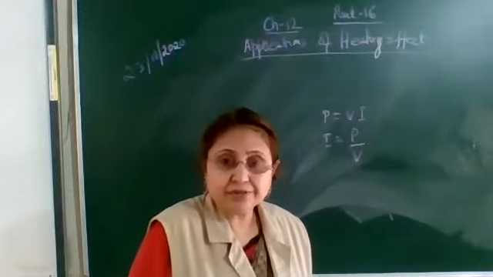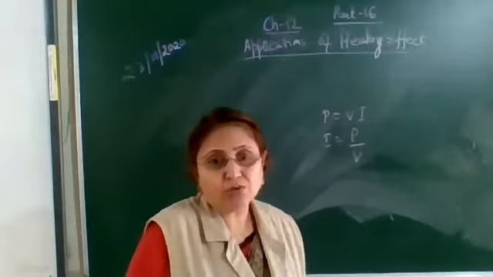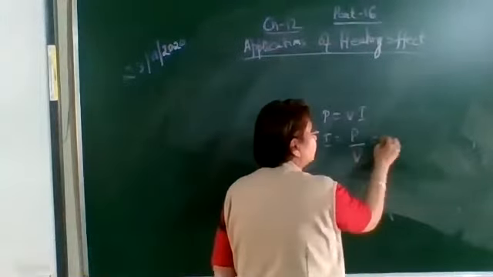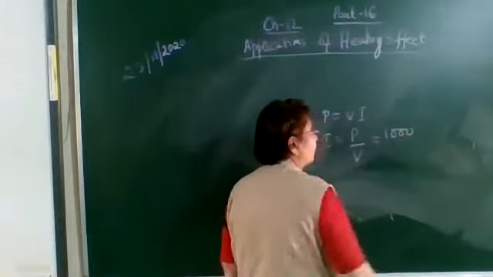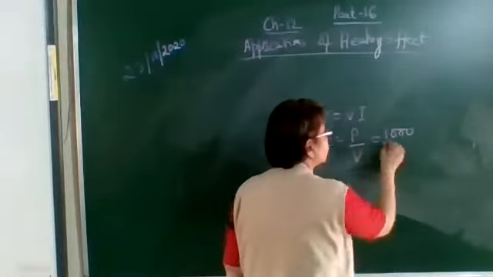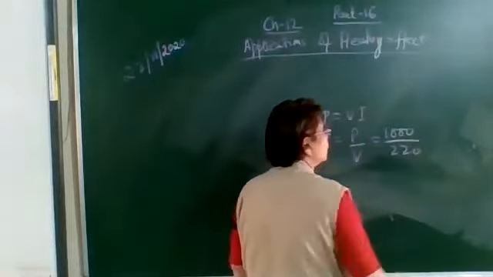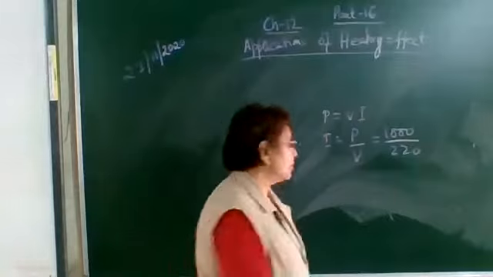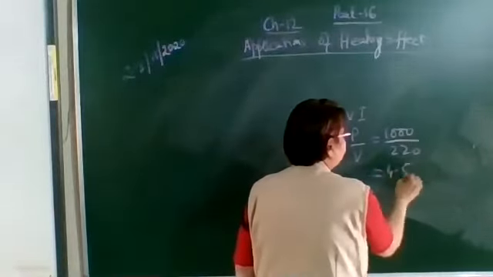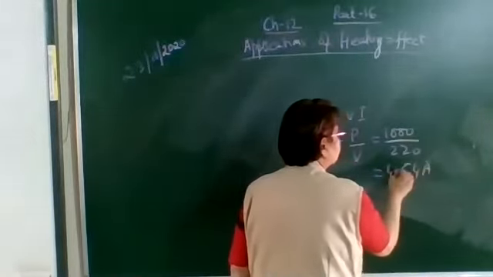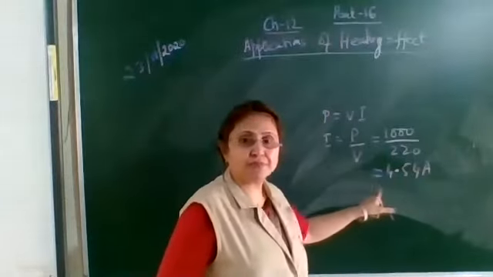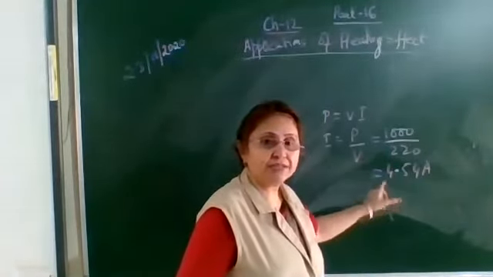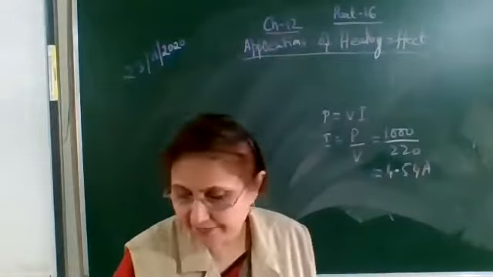Here the electric iron is consuming 1 kilowatt power, which is equal to 1000 watt, upon the potential difference, the voltage source of 220 volts, which comes out to be 4.54 ampere. So the fuse wire should be chosen such that it is rated for 5 ampere current.